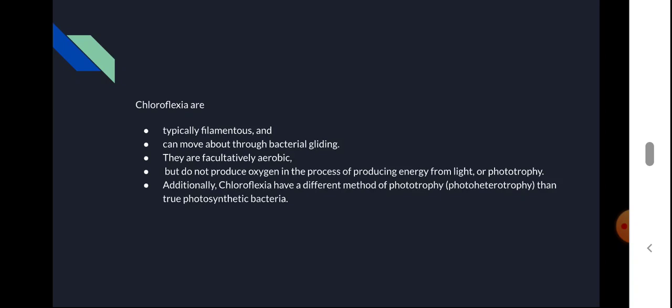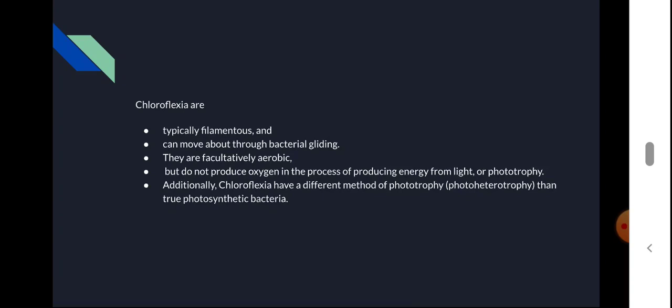They do not produce oxygen in the process of phototrophy, like plants, because they are heterotrophs. They have a different method of obtaining nutrition, that is photoheterotrophy.